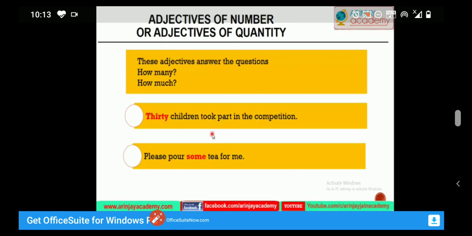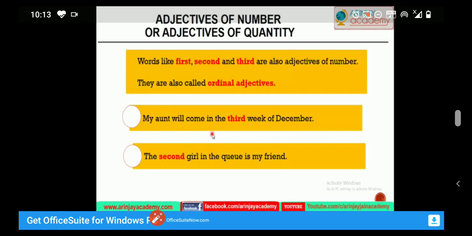In the previous slide we studied adjectives of quantity, which always ask the question how much. But adjectives of number always answer the question how many for countable nouns. Adjectives of number are categorized into three different sections.